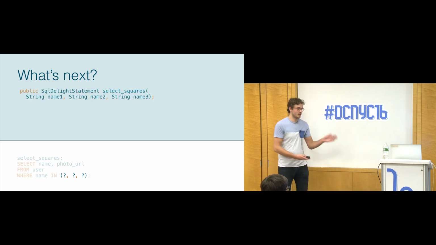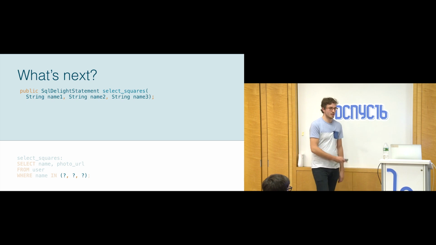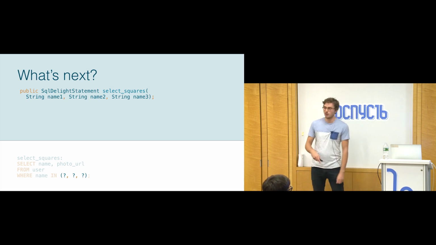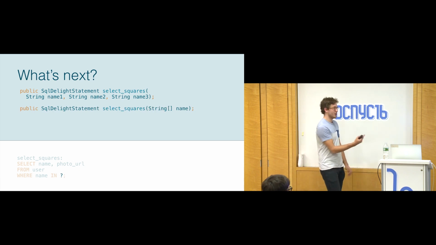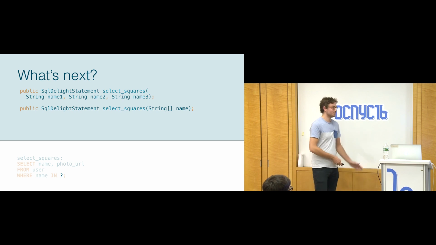So what we're doing, and this release will probably come in the next week or two, is we'll generate methods for you that take only the proper type. And what's interesting is because we're a compiler, we also know when you're expecting a set, so we can generate a method that takes only a string array, whereas traditionally you would have to create the question marks yourself for the size of the string array, and then create that SQL.